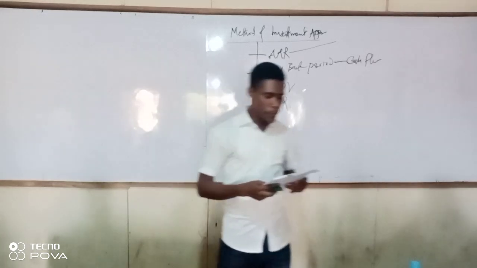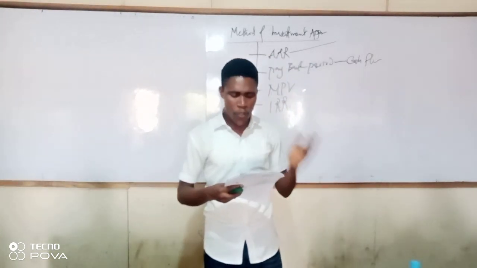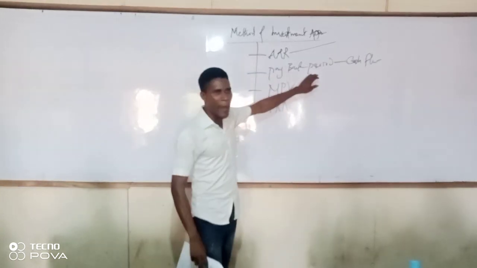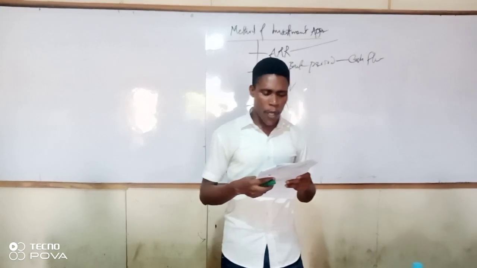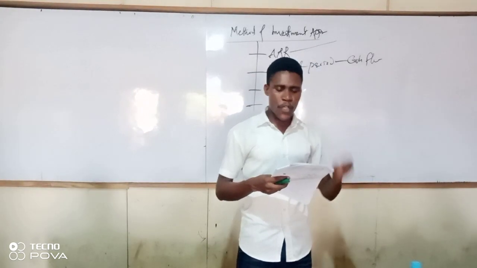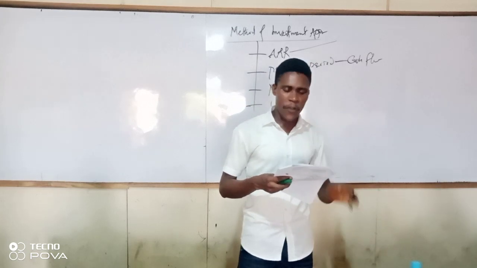Number two, the time it will take to recover the cash invested in a project. If so, you go for payback period. Number three, the expected investment return from the project. If so, they should use the discounted cash flow method.